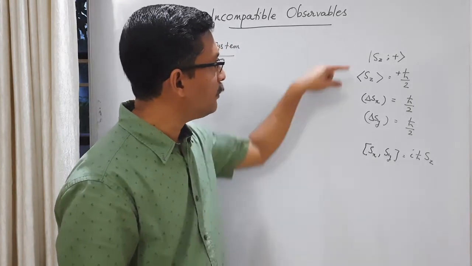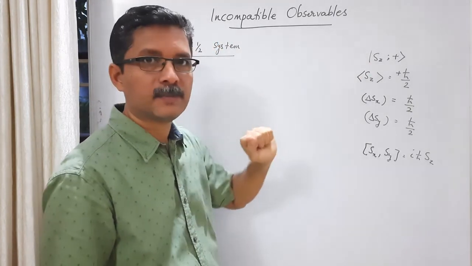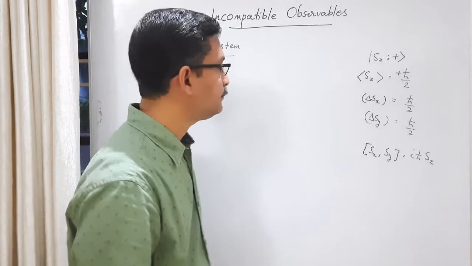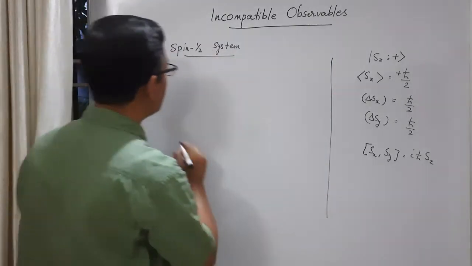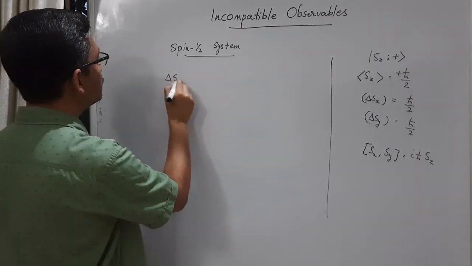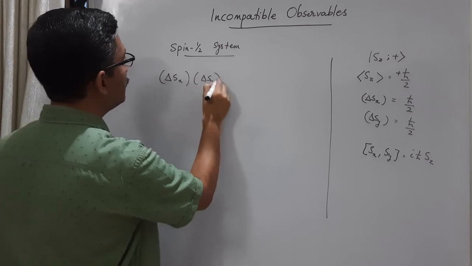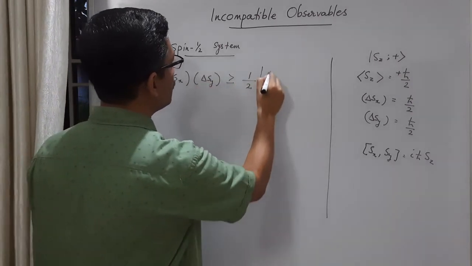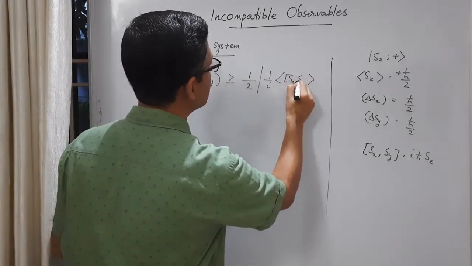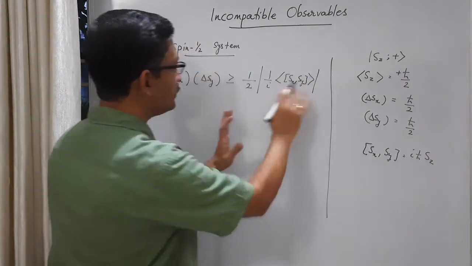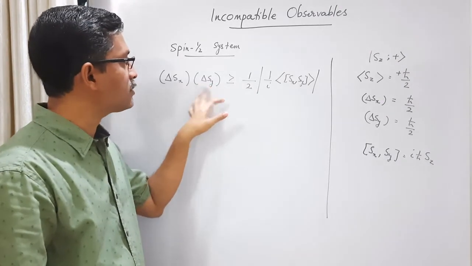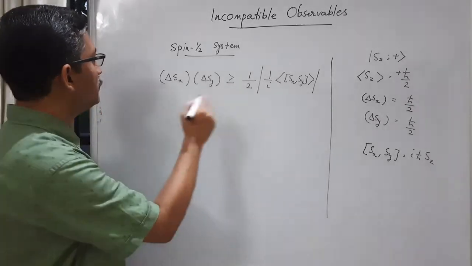And also we know the particular values from the system, and let us verify whether the general uncertainty relationship is correct in this case. So what is the general uncertainty relationship in the context of Sx and Sy? Delta Sx, delta Sy must be greater than or equal to 1 by 2 modulus of 1 by i expectation value of the commutator Sx, Sy. This is the general uncertainty relationship. Instead of A, I have substituted Sx, instead of B, I have substituted Sy. That's all.